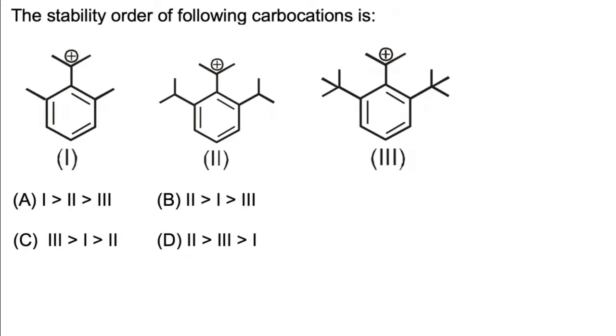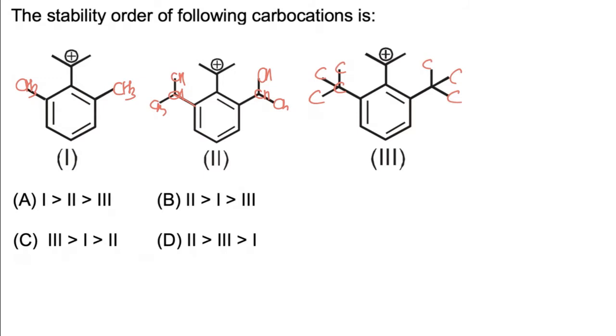In this question, we have to find the correct stability order of the following carbocations, and this stability can be explained on the basis of the SIR effect. In the first case, a methyl group is present, which is less crowded. The isopropyl group is even more crowded, and in the third case a tertiary butyl group is present, and the third molecule is the most crowded.